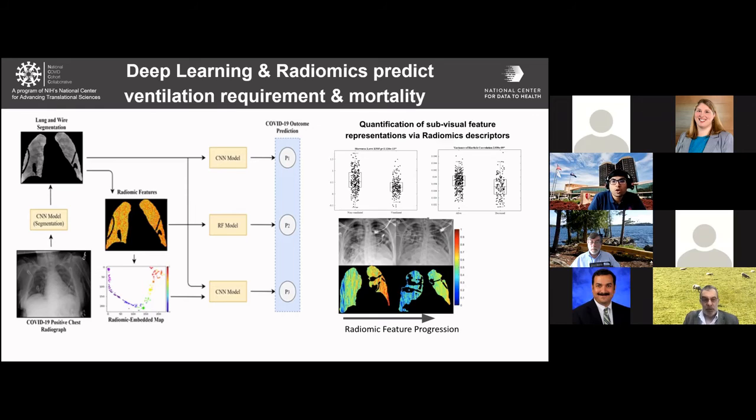In one such model that you see in this slide, we first train a deep learning algorithm to identify the different lung fields. We train this model to leave out the different artifacts such as EKG leads and so on. This is followed by subvisual characterization of the lung regions using radiomics. These features, like Andrew mentioned, may not be visually discernible, but can be derived using different computer vision techniques. Finally, we use these features in conjunction with machine learning and deep learning classifiers to predict different outcomes of interest. The box plots that you see on the slide depict radiomic differences between different outcome groups. Next slide, please.